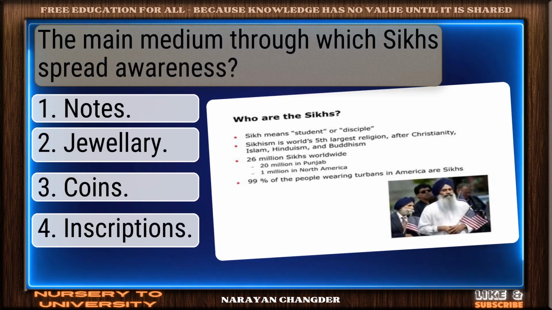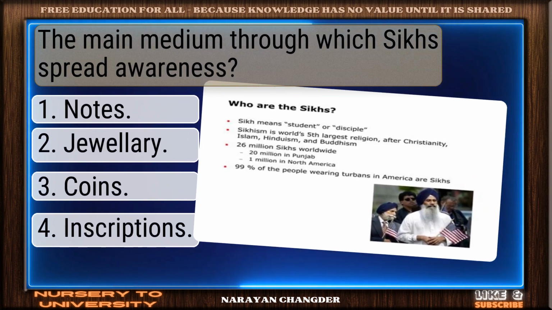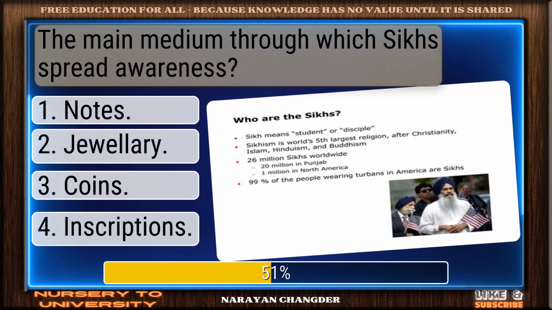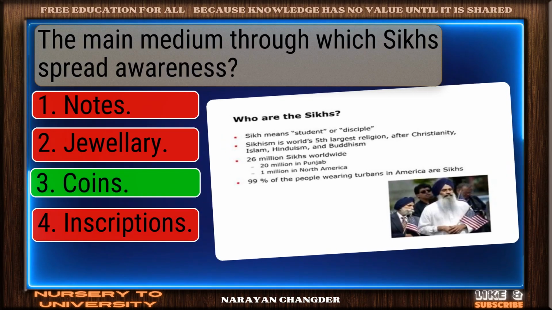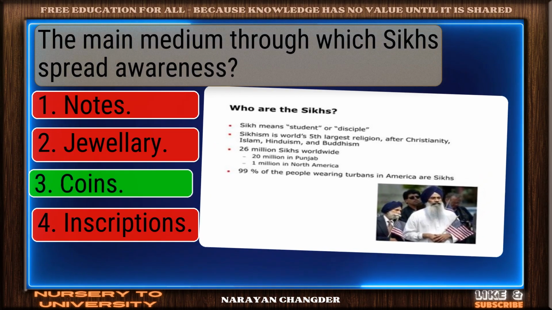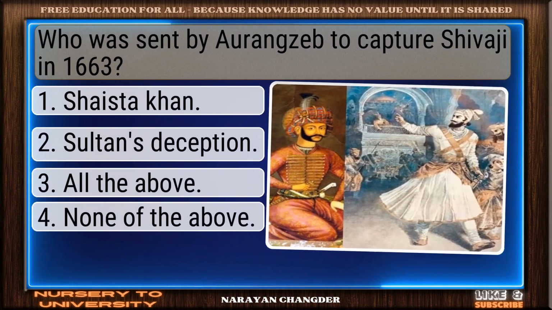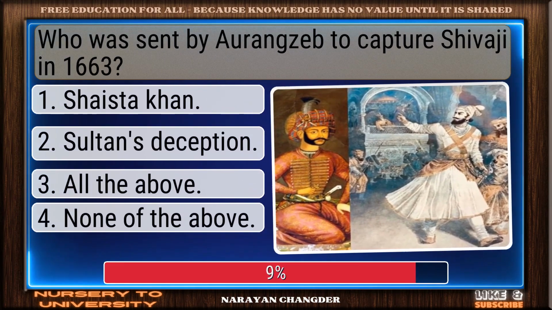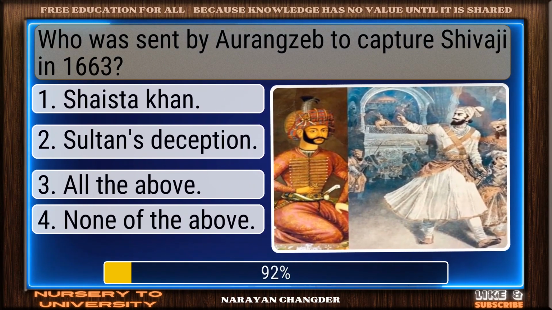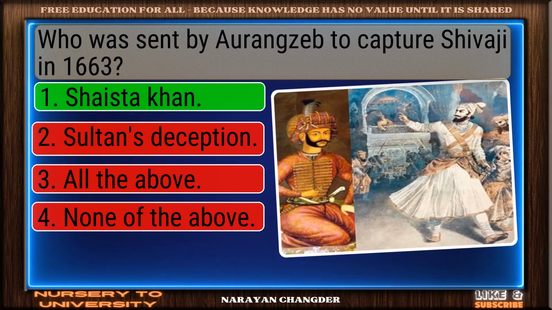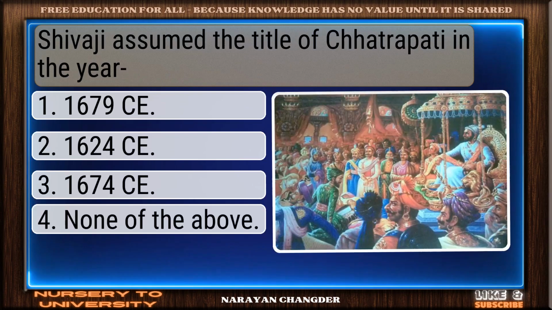The main medium through which Sikhs spread awareness? Well reasoned. Coins is the correct choice. Who was sent by Aurangzeb to capture Shivaji in 1663? You're right. Shaista Khan is the correct answer.